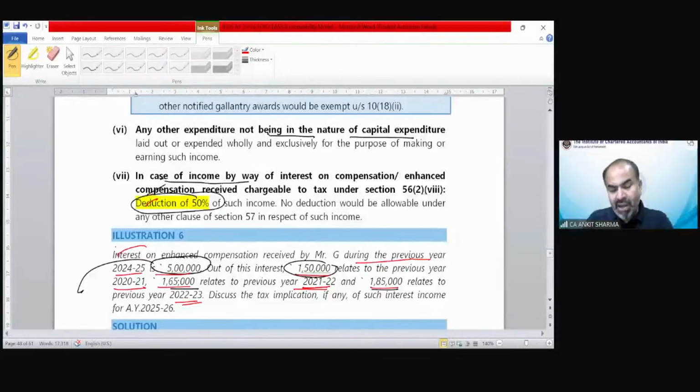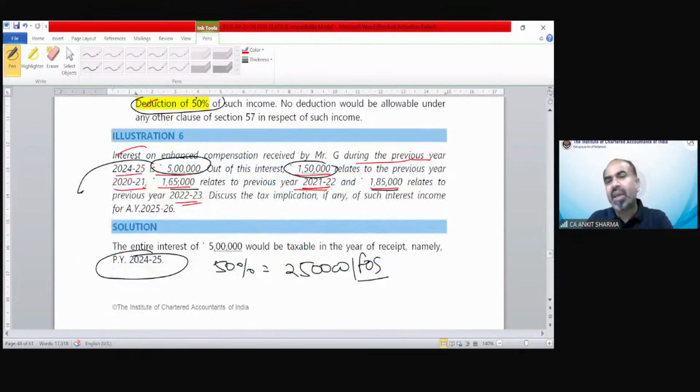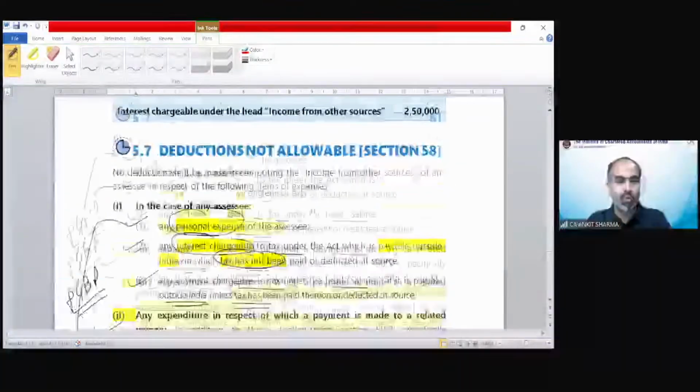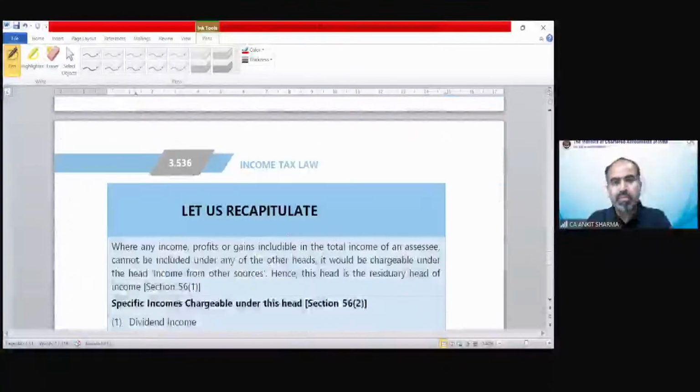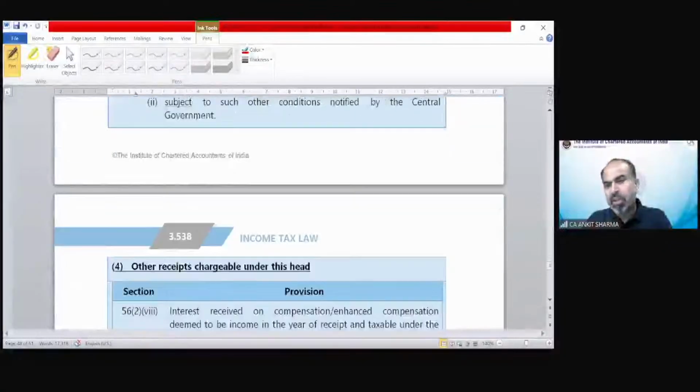So the interest on enhanced compensation is going to be taxed in the year in which you received that compensation. So you received in current previous year. So out of the receipt, 50% is going to be taxed and 50% is going to be exempted, and the taxable value is going to be taxed under income from other source. So these were the illustration.